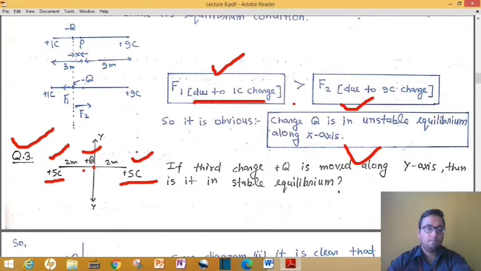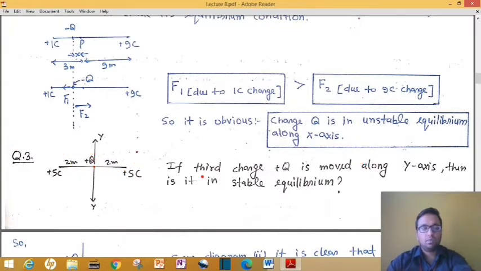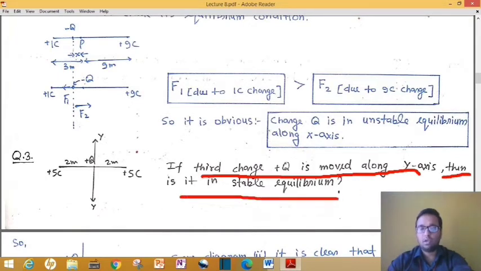One more thing I have considered, that this distance is 2 meter and 2 meter, meaning total distance is 4 meter. You have to tell, if the third charge plus q is moved along the y-axis, then is it in stable equilibrium?